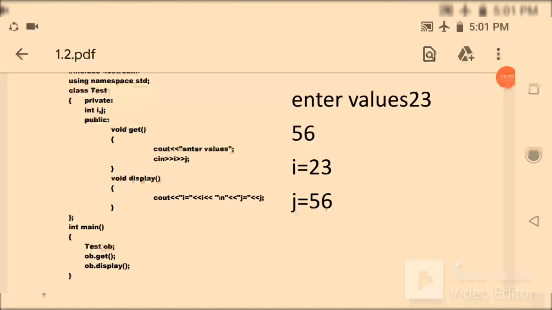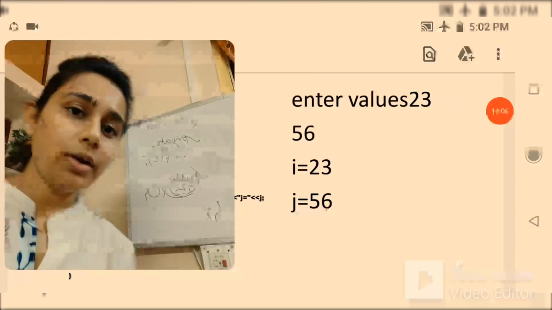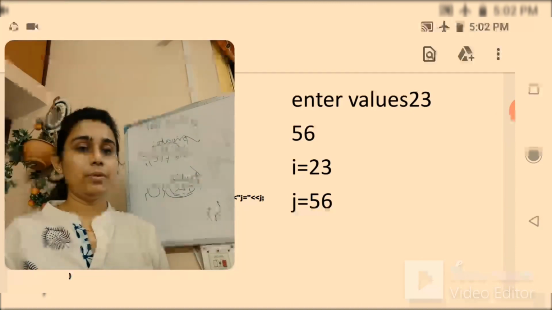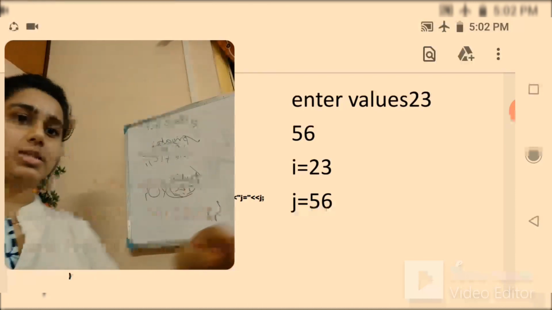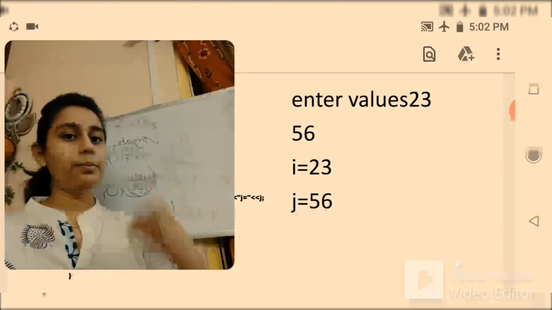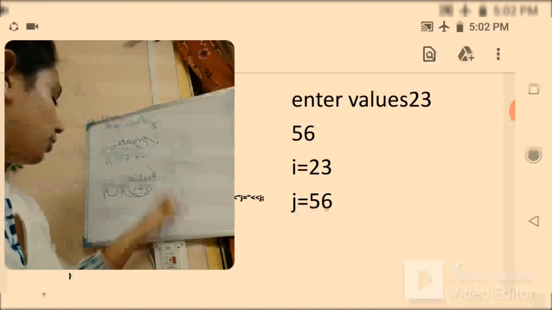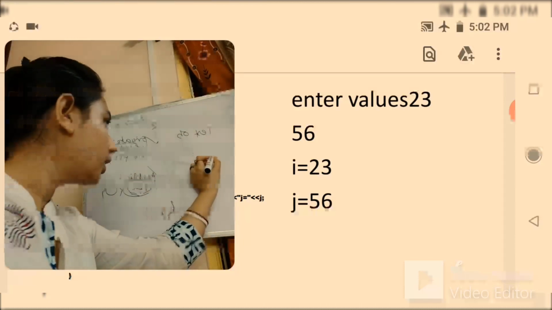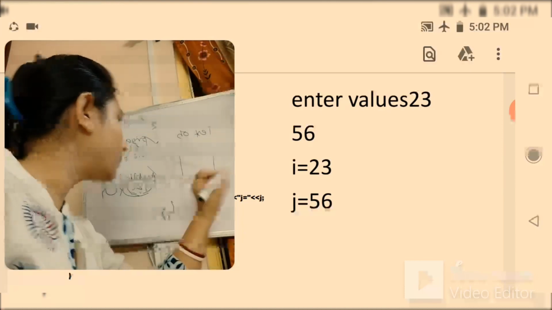Now see this code here, get: you are just taking the values and displaying them. Now when you are writing test OB, remember one thing. When you are actually writing the class, defining the class, that time it does not allocate any memory. But when an instance of it is created, that time it allocates the memory. So when I am writing test OB, a memory space will be allocated.